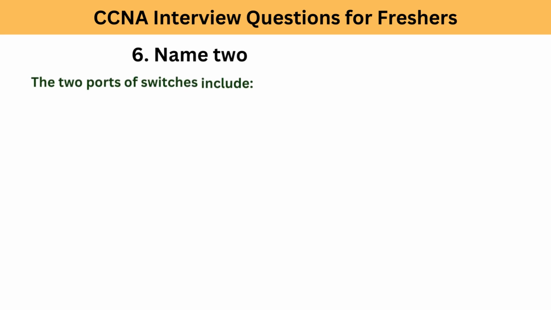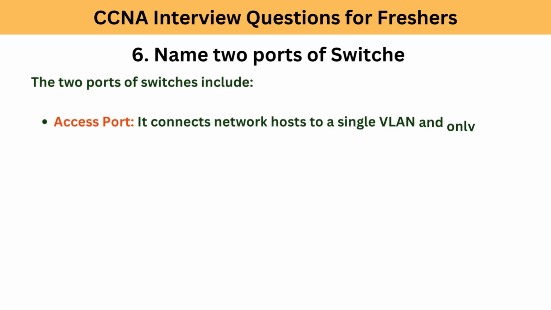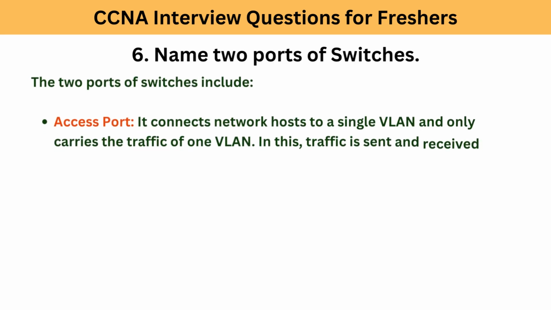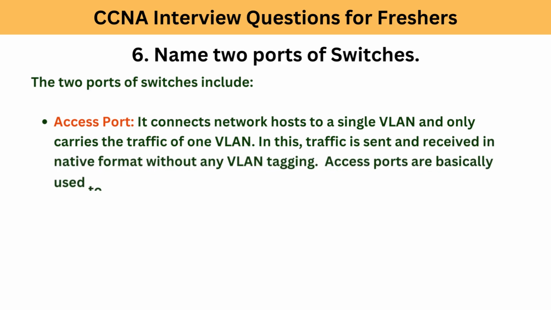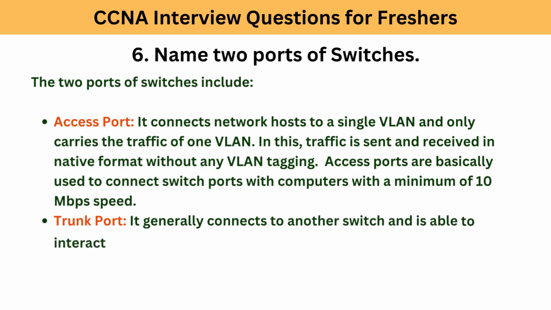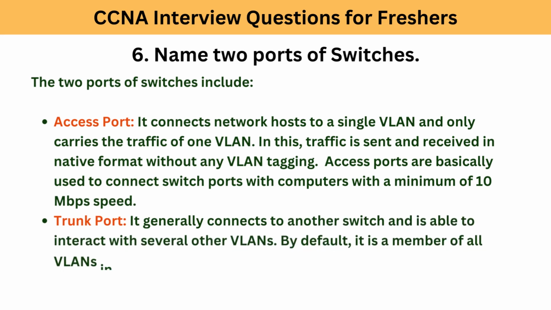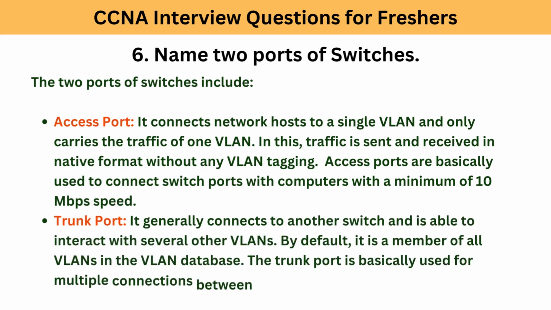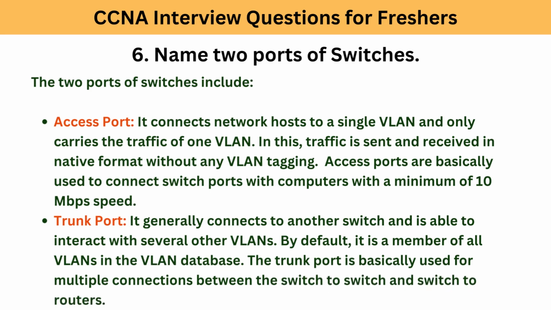6. Name 2 ports of switches. The 2 ports of switches include access port. It connects network hosts to a single VLAN and only carries the traffic of one VLAN. In this, traffic is sent and received in native format without any VLAN tagging. Access ports are basically used to connect switch ports with computers with a minimum of 10 Mbps speed.